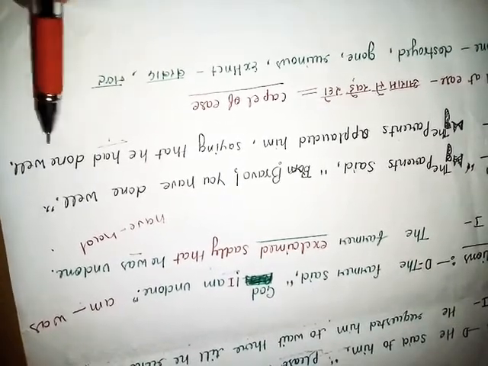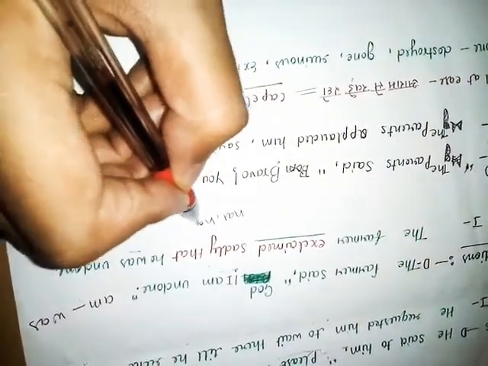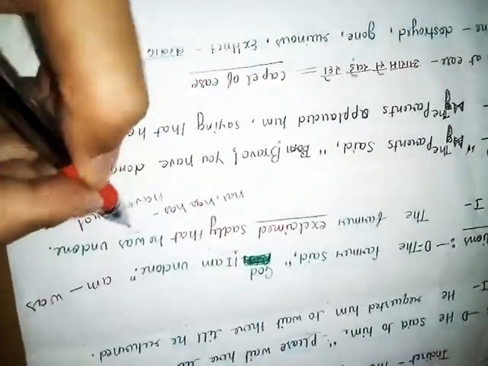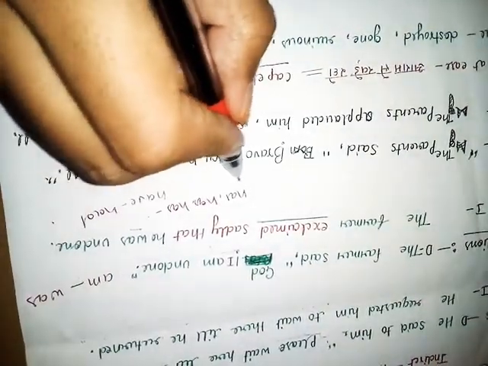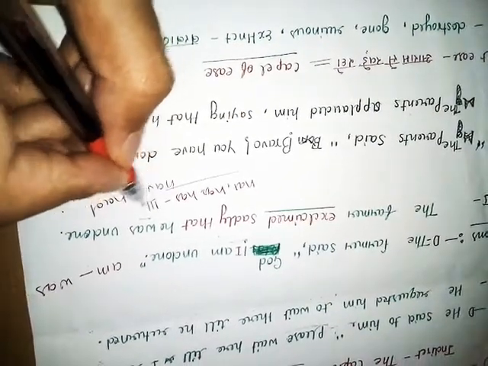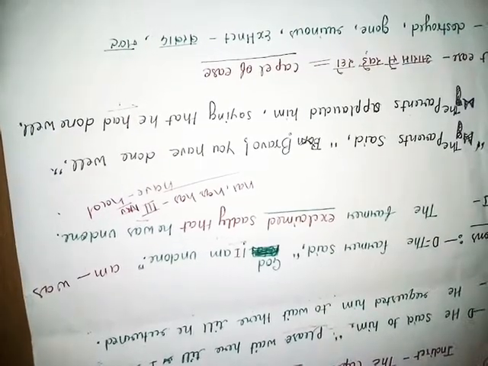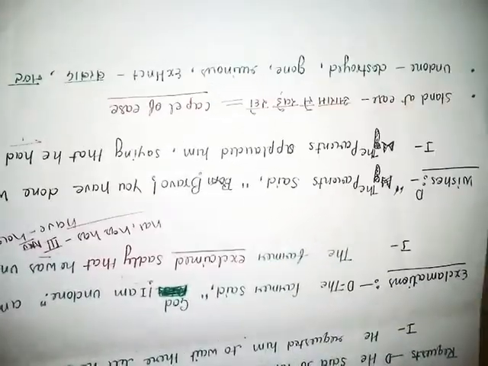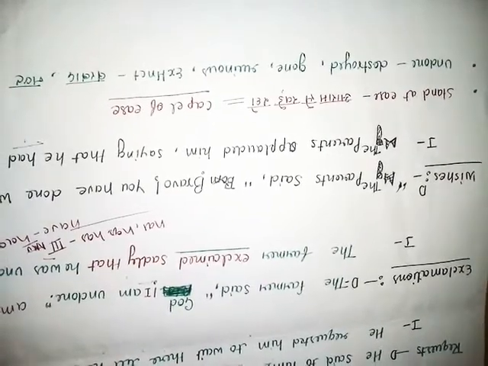Here we have to use the third form of the verb, because have, has, had, all these auxiliary verbs are followed by the third form of the main verb. So friend, we have done all the examples. I hope you have understood.